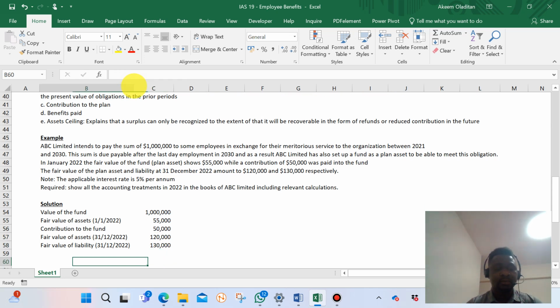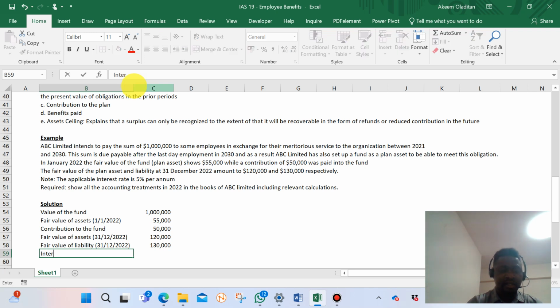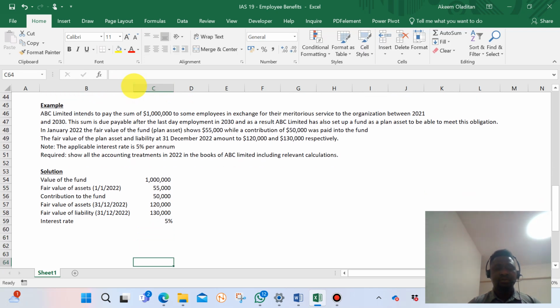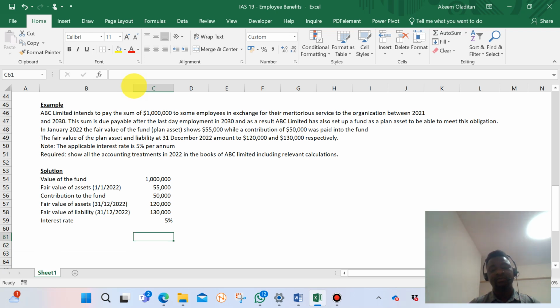Okay, then cost of fund, interest rate is 5%. That's what the carton says. So before we do anything, we need to first of all define, because what we have here, we have fair value of assets at the beginning, fair value of assets at the end, and fair value of liability in that period. But we could not see if there's any service cost there. We could not see maybe initial value of the liability, maybe present value of the liability. So we need to determine that.